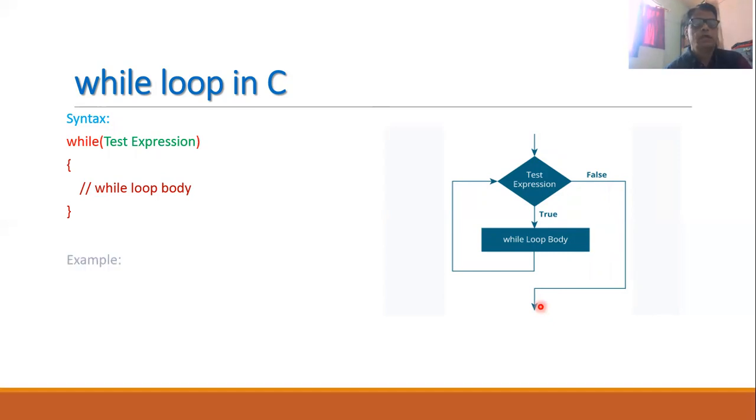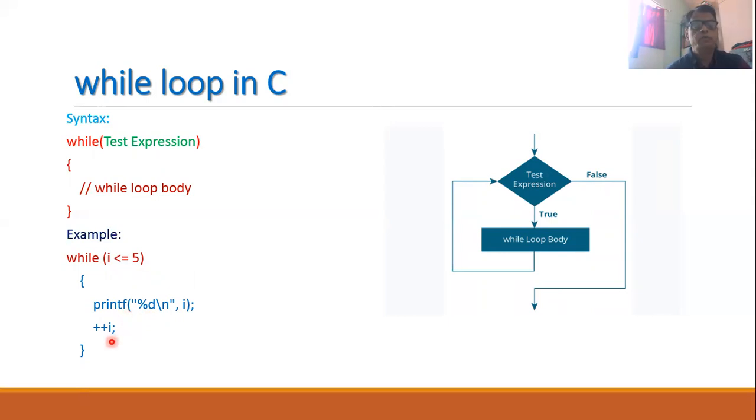Now let us see one simple example of a while loop. Suppose this is a while loop. While is a keyword. In the brackets, I write i less than or equal to 5. Now you will find that in the body of the loop, we are simply printing the value of i by using the printf statement. And in the body of the loop, I am also changing the value of i.